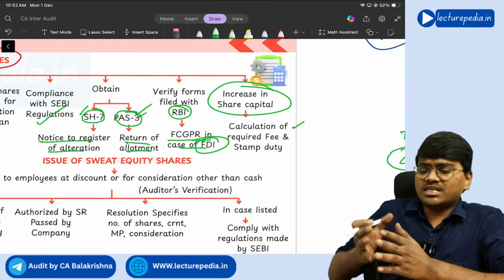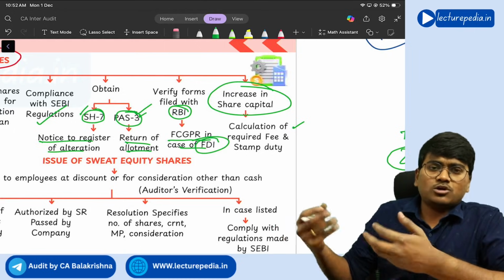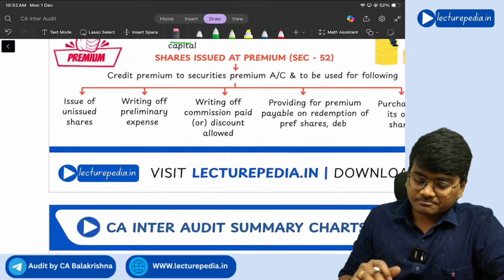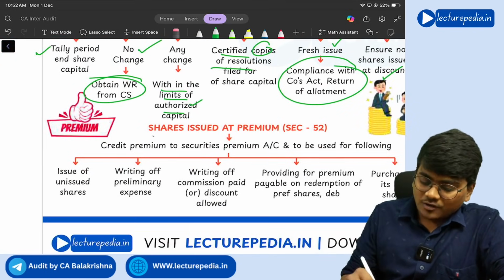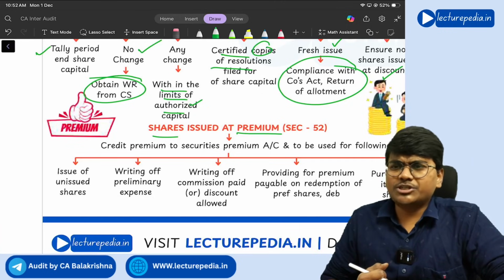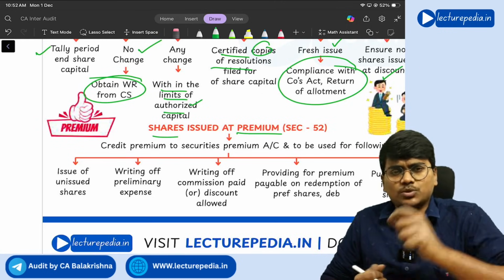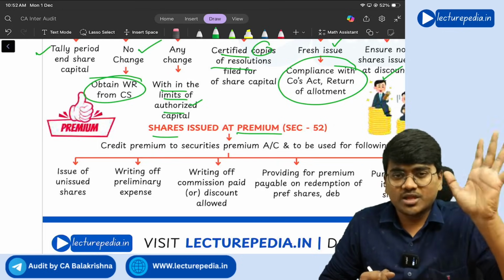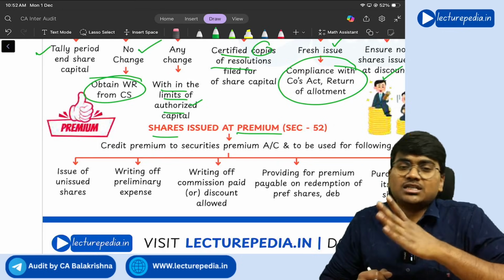That stamp duty varies from state to state, because stamp duty is a subject matter of state government, right? Next, issue of shares at premium. Can you issue shares at premium? Of course you can. There is a separate section of the Companies Act, section 52, which deals with shares issued at premium.